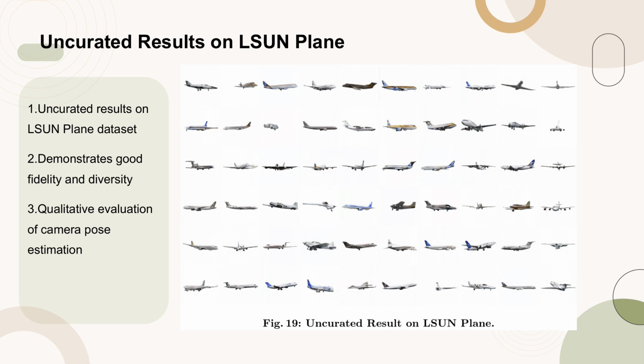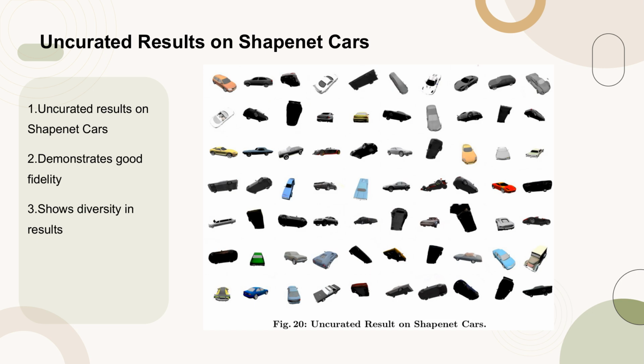This qualitative evaluation provides insights into the performance and robustness of the pose estimation technique applied to the LSUN plane images. Figure 20 presents the uncurated qualitative results on the ShapeNet cars dataset. These results demonstrate a good level of fidelity and diversity, showcasing the effectiveness of the method in handling various car models and poses within the dataset.